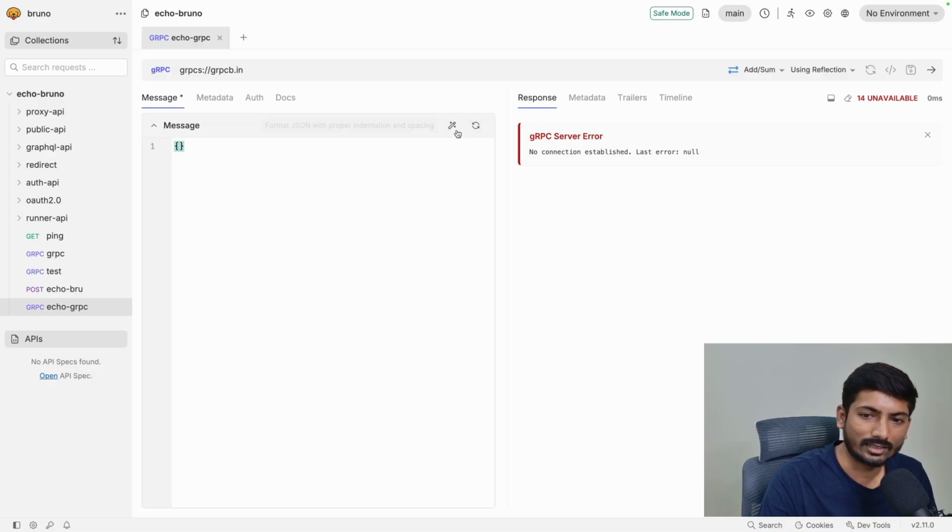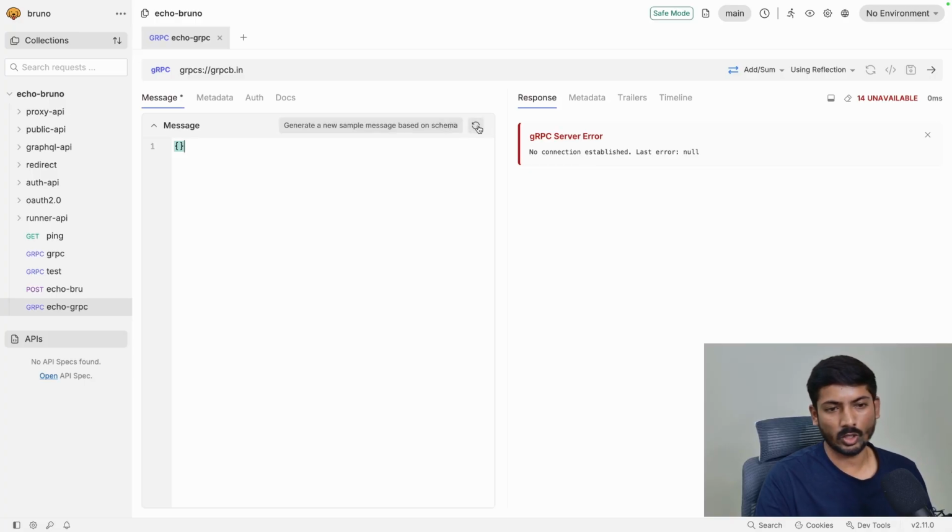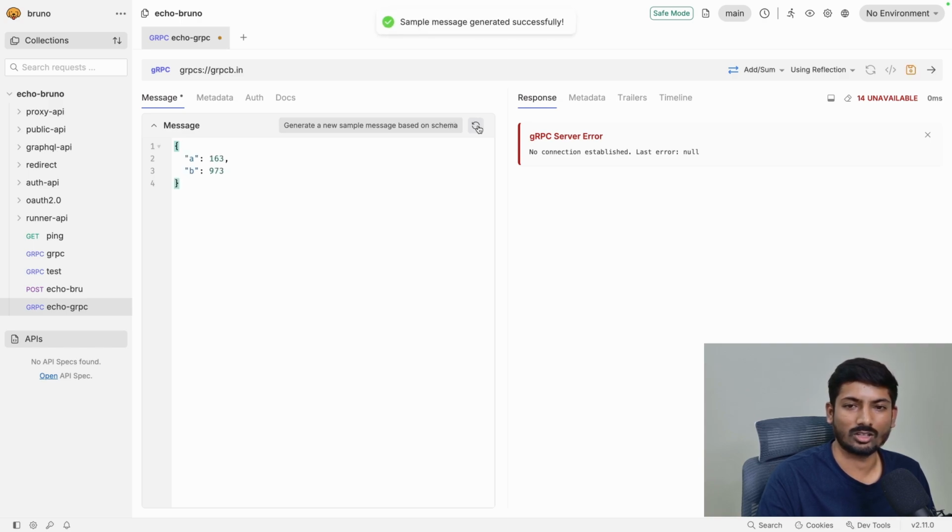So this is really interesting. This is a prettify option. You can prettify JSON data or any kind of data from here, and this is autofill. So you don't need to write any kind of data, just for testing purposes. You can just click on this autofill button, or auto generate message, so it's going to create whatever data is expected for your request.